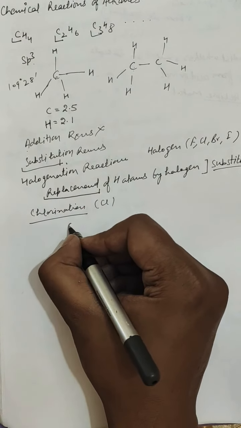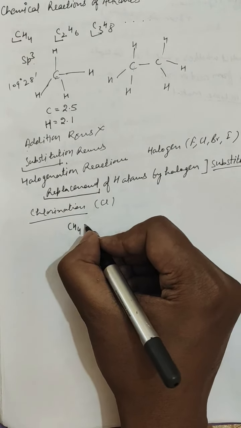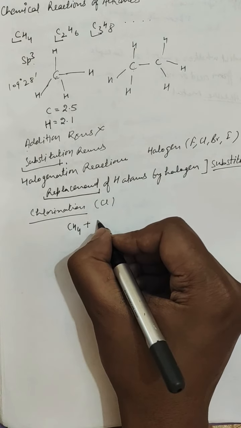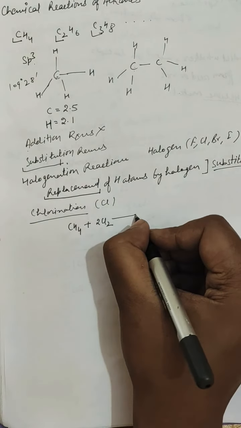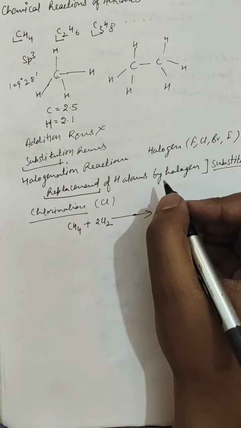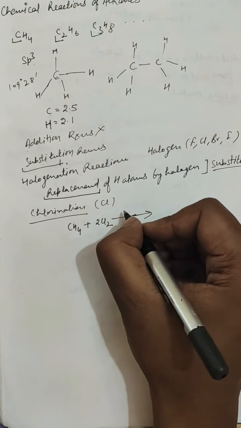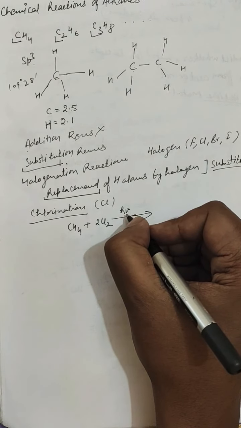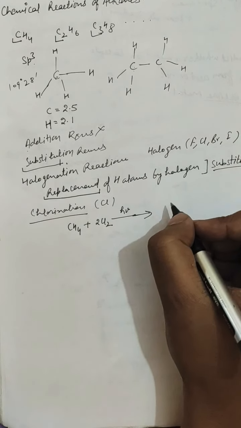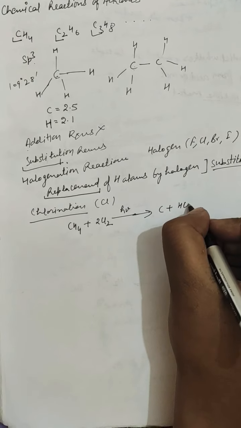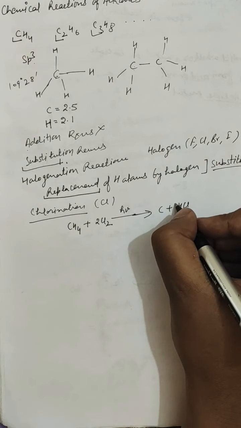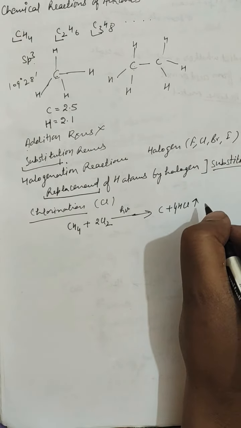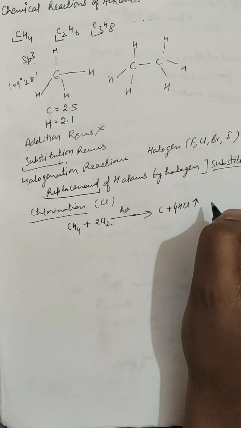So if we react methane with 2 moles of chlorine molecules in bright sunlight, where h nu denotes the sunlight, it gives us carbon plus HCl. 4 molecules of HCl are evolved. In diffused sunlight, the reaction is smooth and hydrogen atoms are successively replaced by chlorine atoms.